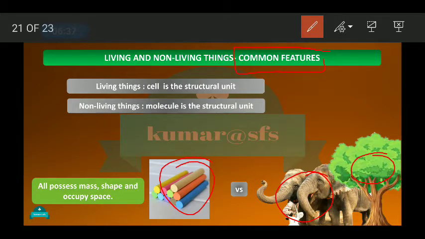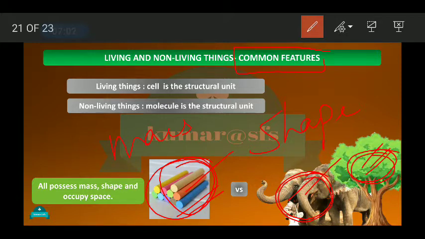What we see in all these three things is that they all have some shape, they all have some mass, that is, some weight. Chalk has some shape and some weight. The elephant has some shape of its body and some weight. A plant has some shape and some weight. And all of them possess space. They require some space to grow.